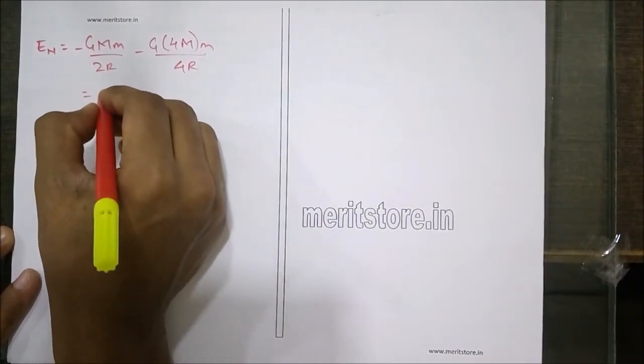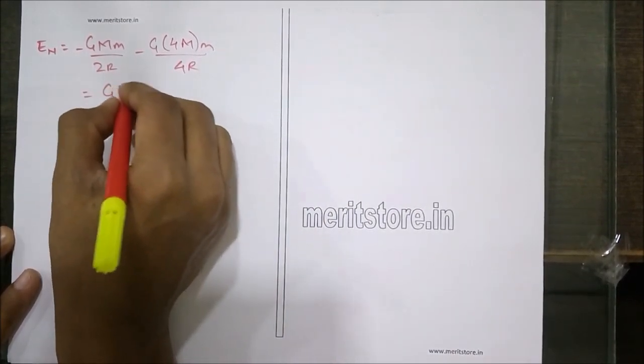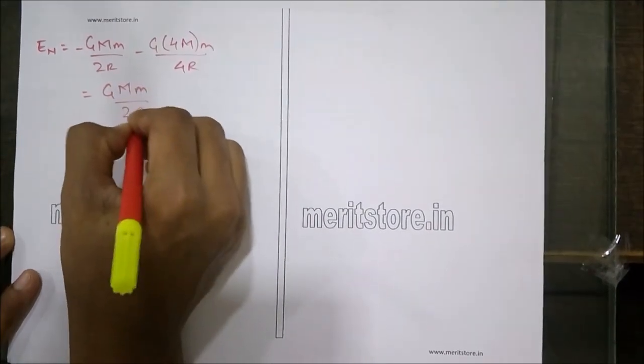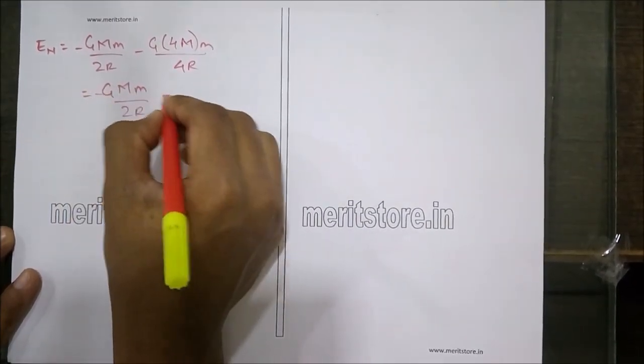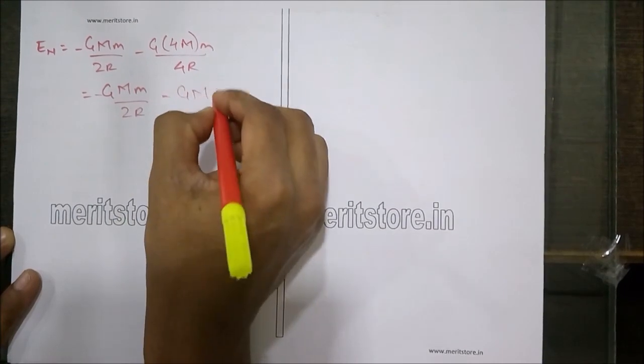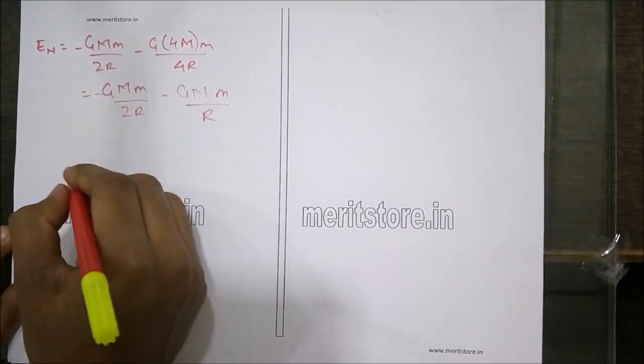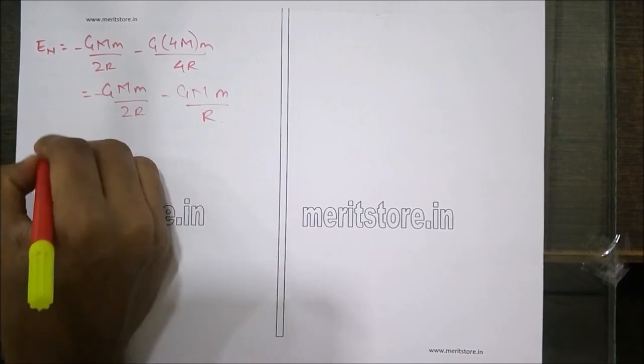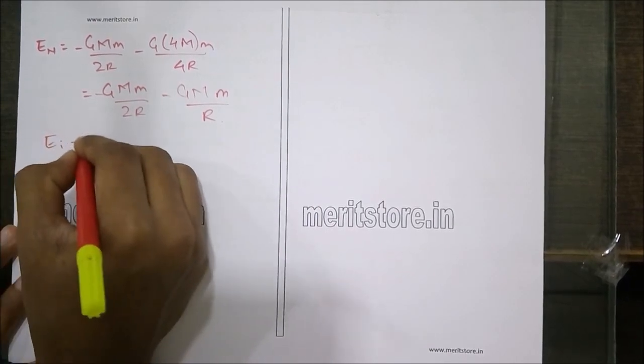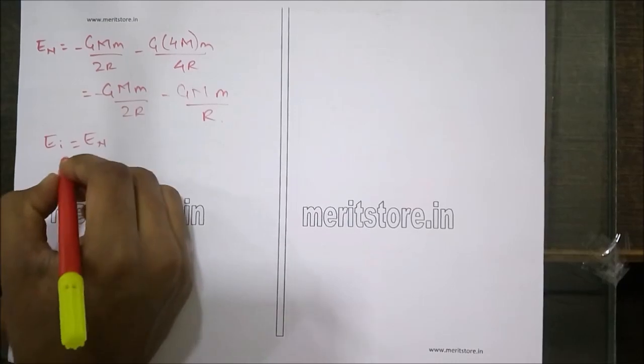So that is nothing but G m upon 2r minus G m upon r. Now according to the law of conservation of mechanical energy, initial is equal to neutral.